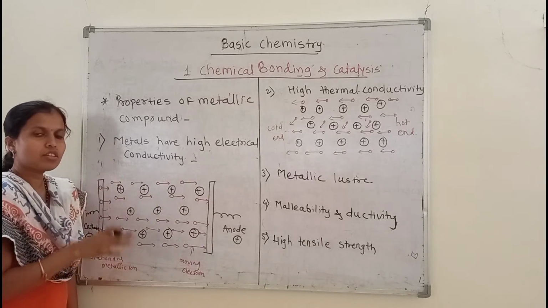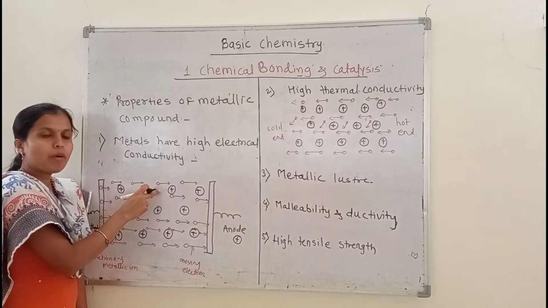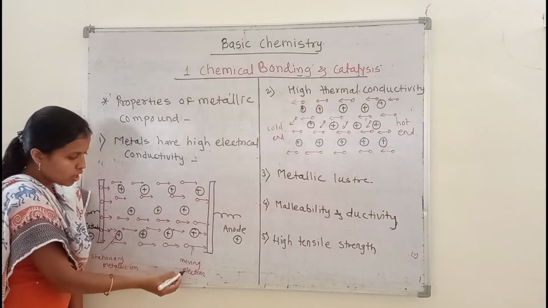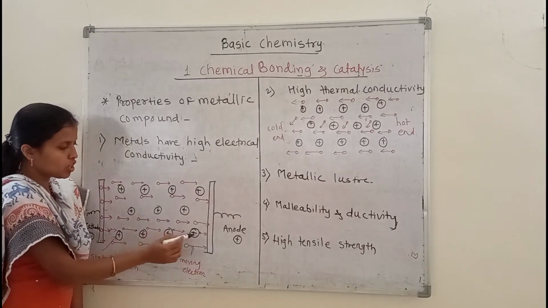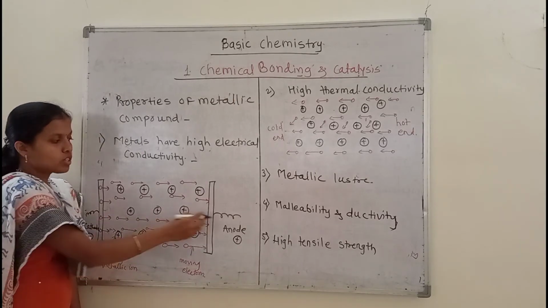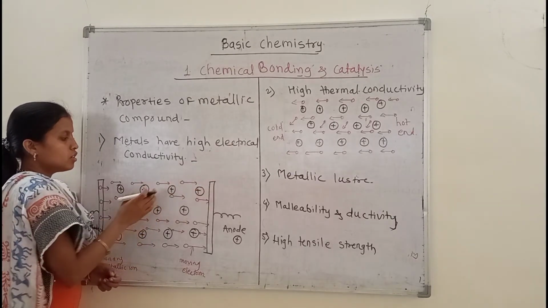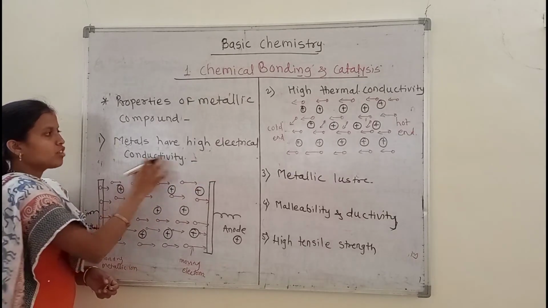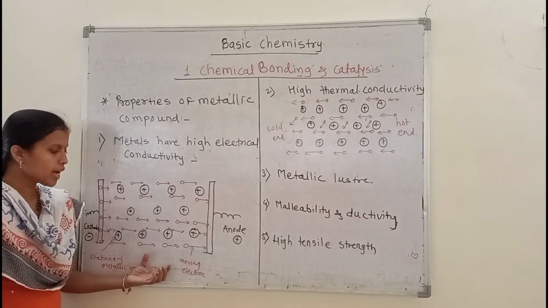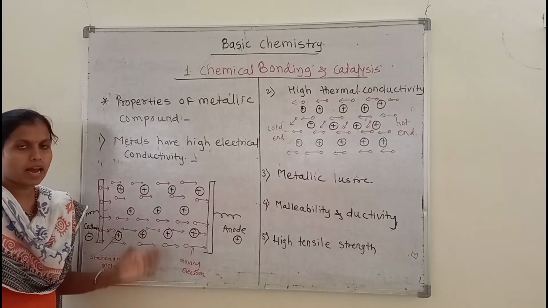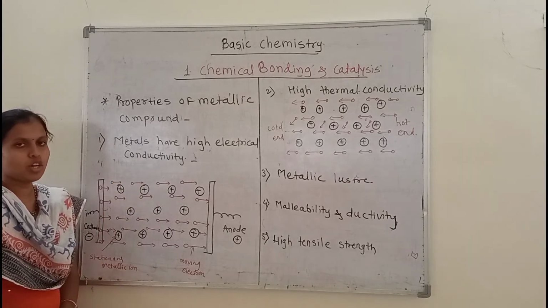So that's why electricity is conducted from one end to the other, because of the mobile free electrons. This is the direction of the moving electrons, and the positively charged ions are stationary, they cannot move. Only electrons can move from one end to the other end. So that's why metals are electrical conductors. When the temperature increases, the kinetic energy of these electrons increases, and the conductivity also increases. So this is the first property of metals.